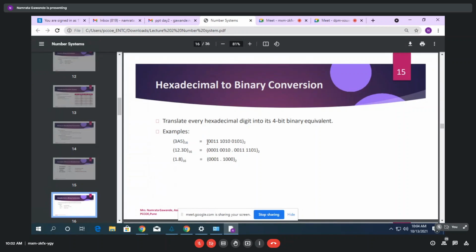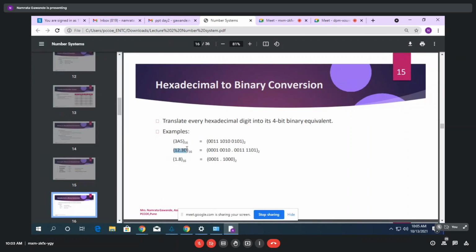Now for this, how to convert in terms of binary? To convert to binary, you have to write the 4-bit binary equivalent. So for 3, what is the 4-bit binary equivalent? 0011. For A, 1010. For 5, 0101. Right? So in terms of 4 bits, you have to represent each digit.